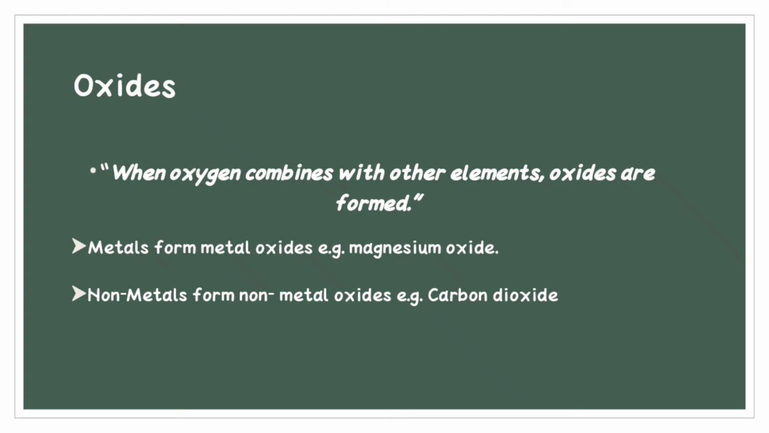Most metals burn in oxygen to form oxides. For example, magnesium burns with a brilliant white flame in oxygen and it forms a white powder, that is magnesium oxide. Most non-metals also burn in oxygen forming oxide. For example, carbon dioxide.